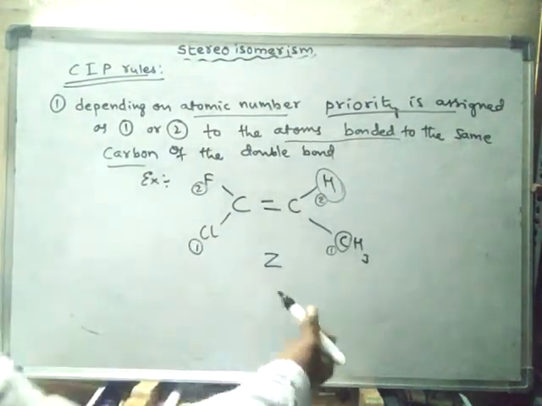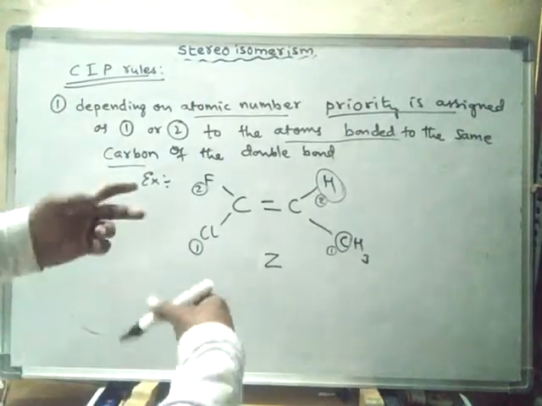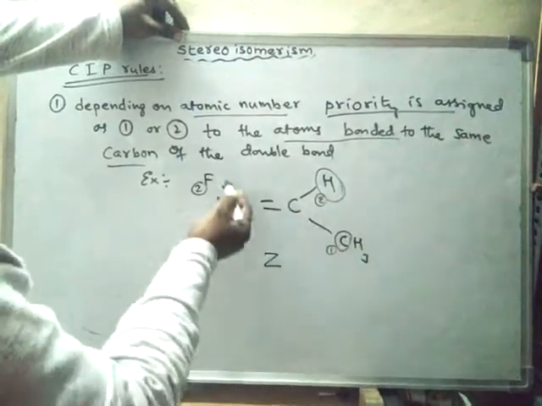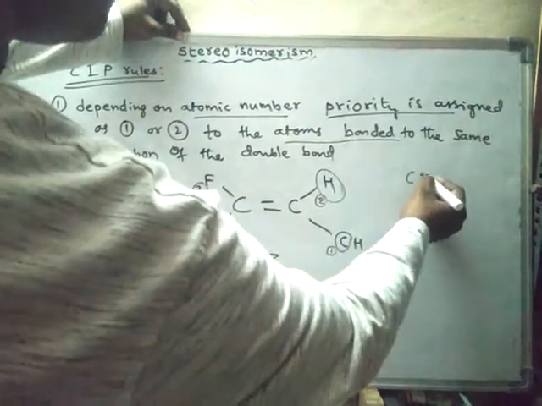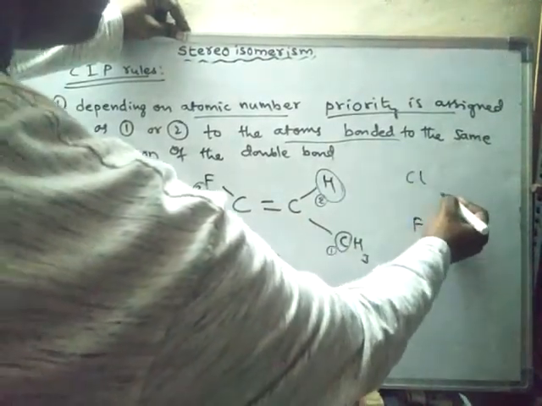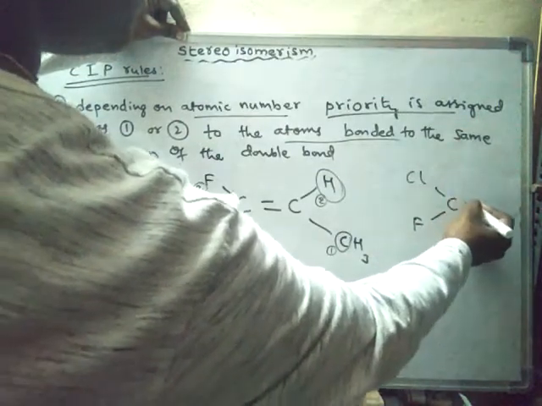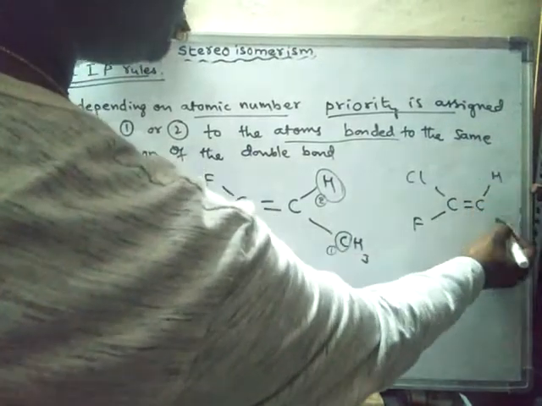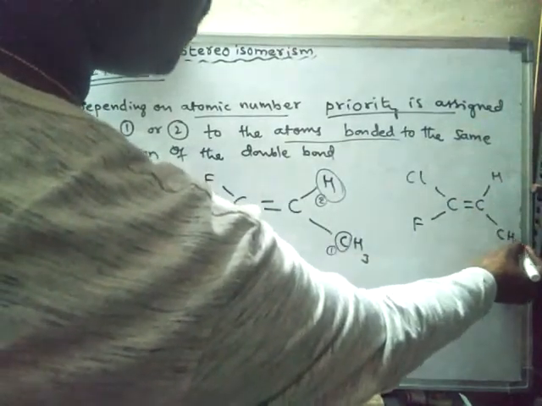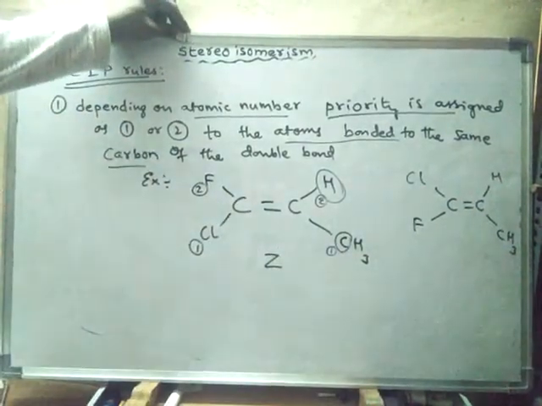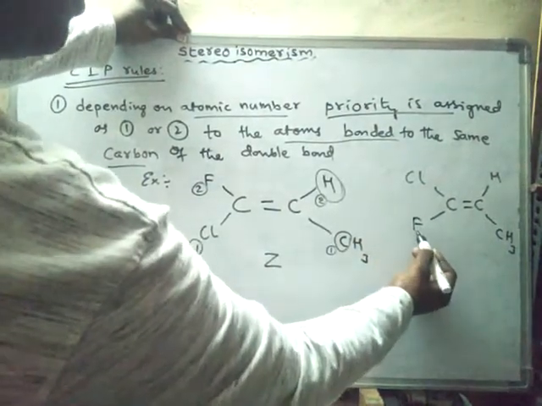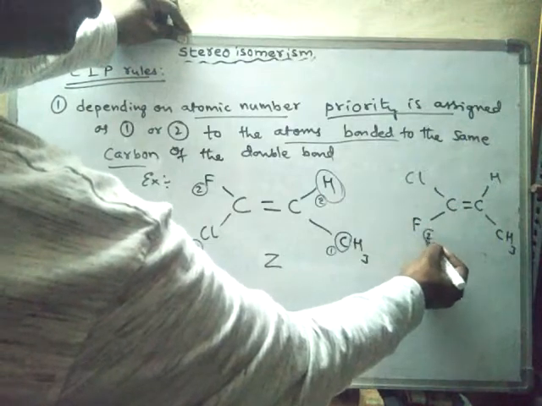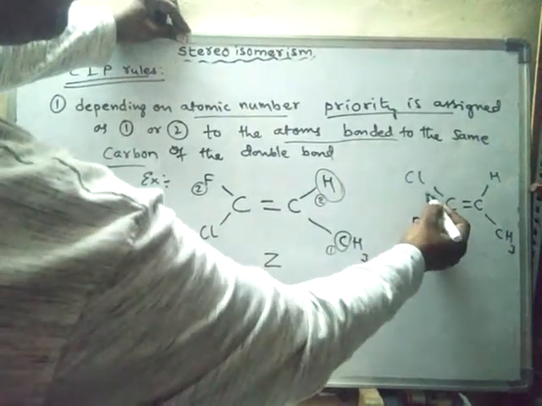What is the E isomer of this one? Simply change the spatial arrangement of atoms, either here or here. I am writing like this. Now fluorine has come here, so it is less priority, hence it is 2. Chlorine is more priority, hence it is 1.